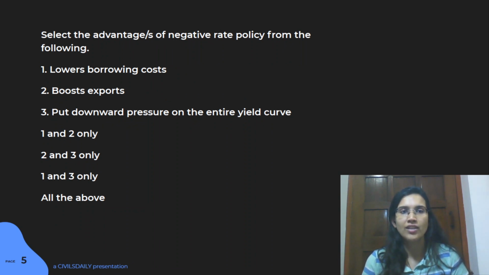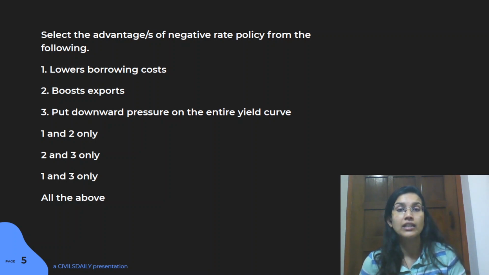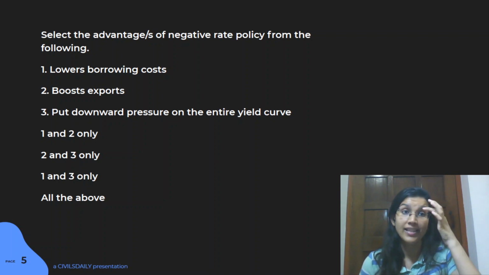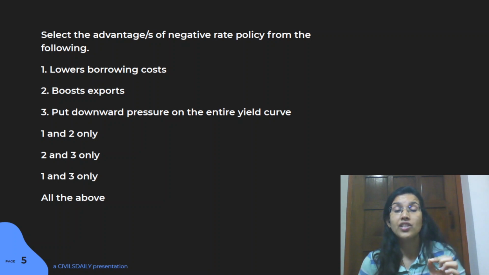Next question is again a very interesting question. This question is actually about the advantages of negative rate policy, and there are three options given: whether it lowers the borrowing cost, whether it helps to boost exports, and whether it ultimately puts downward pressure on the entire yield curve. Now remember, the statement here says select the advantages.